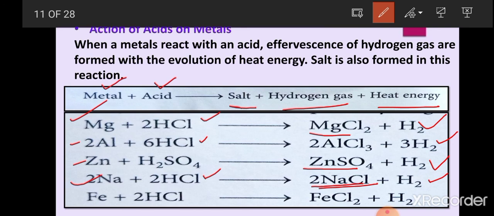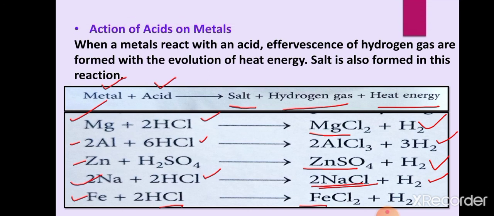And just like that, iron also reacts with HCl, hydrochloric acid, and it forms iron chloride and hydrogen gas. So these metals react with acids and they form salt, hydrogen gas, and heat energy. But metals like copper, gold, silver, platinum, they do not react with dilute acids and they do not release hydrogen gas.